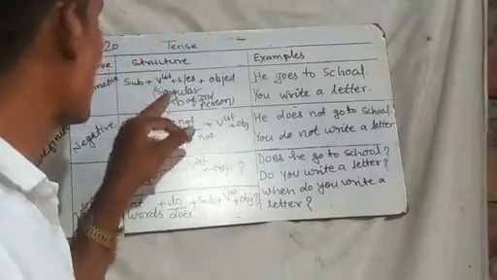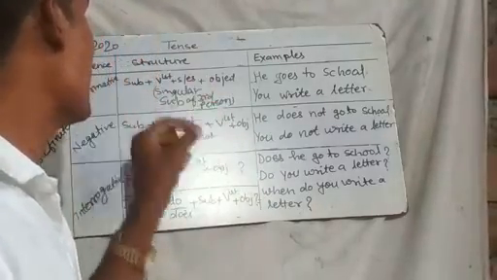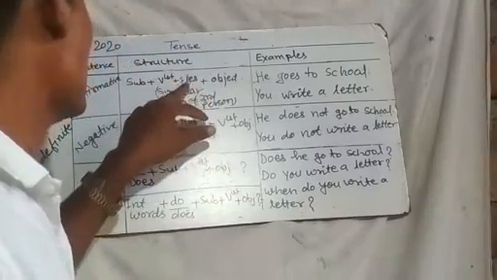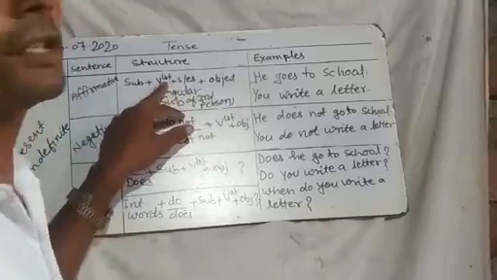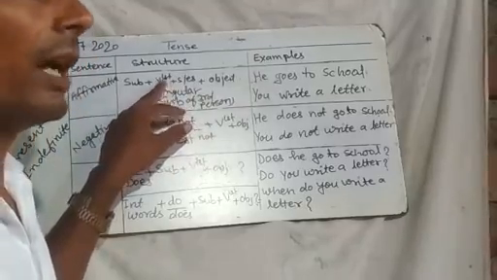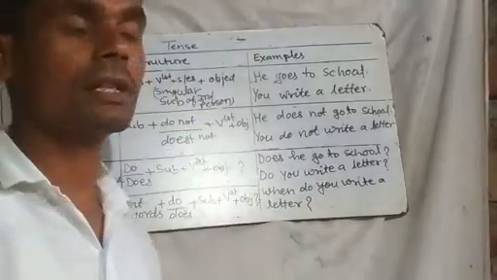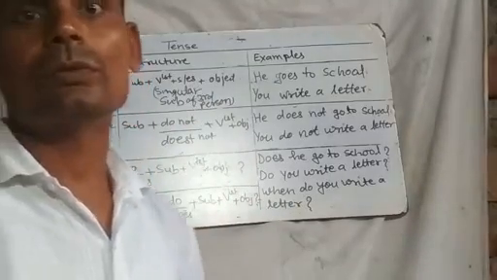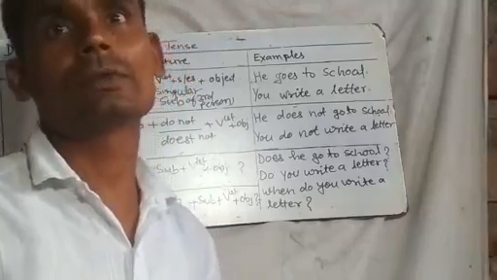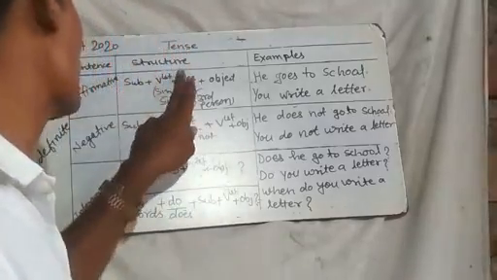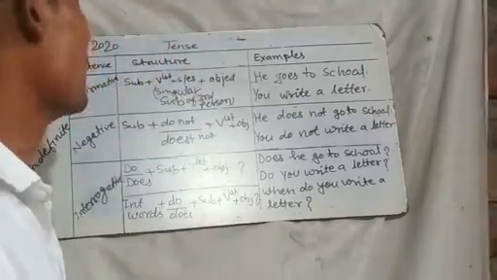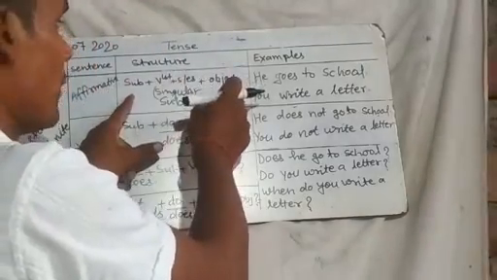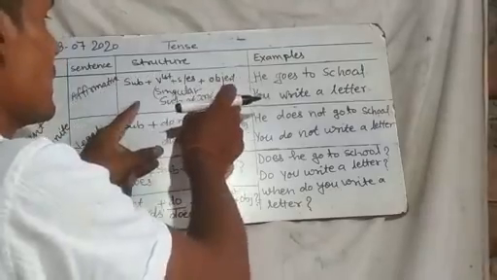With he, she or it, we add s or es with the first form of the verb, and with other subjects like I, we, you, they and plural nouns, we use only the first form of the verb. This is the structure of the affirmative sentence in the present indefinite tense.